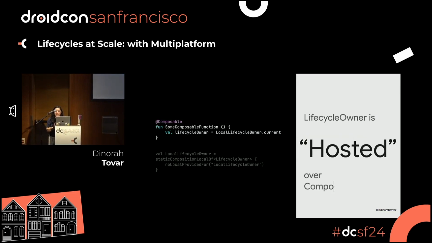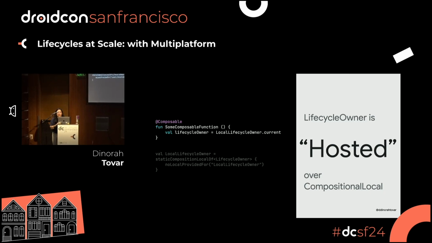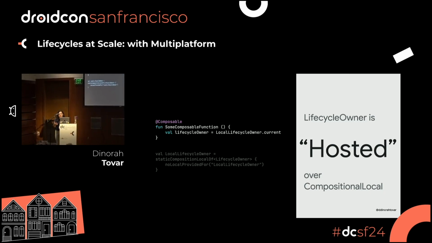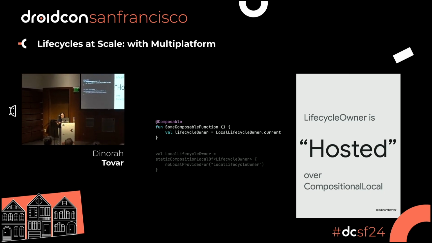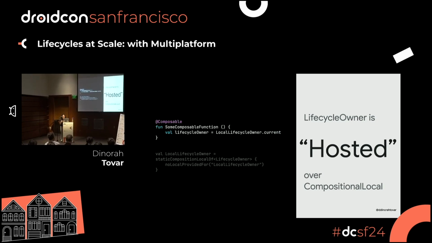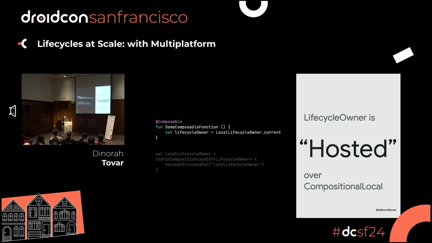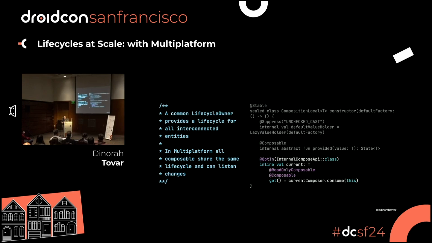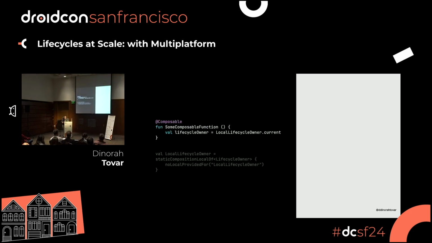But for Lifecycle, it's a little different. Because if you want to access the Lifecycle inside a composable function, you need to call the composition local variable that is available, that is LocalLifecycleOwner.current, right? Except that it is very different from what we were looking at. And the reason why it's different is because, sorry, maybe I delayed that slide.